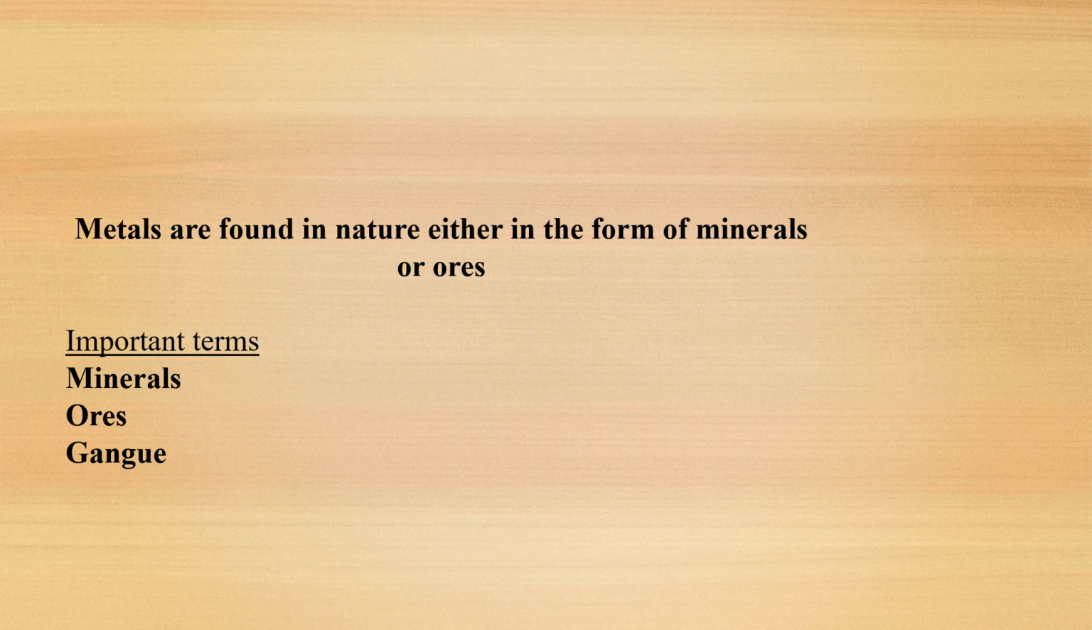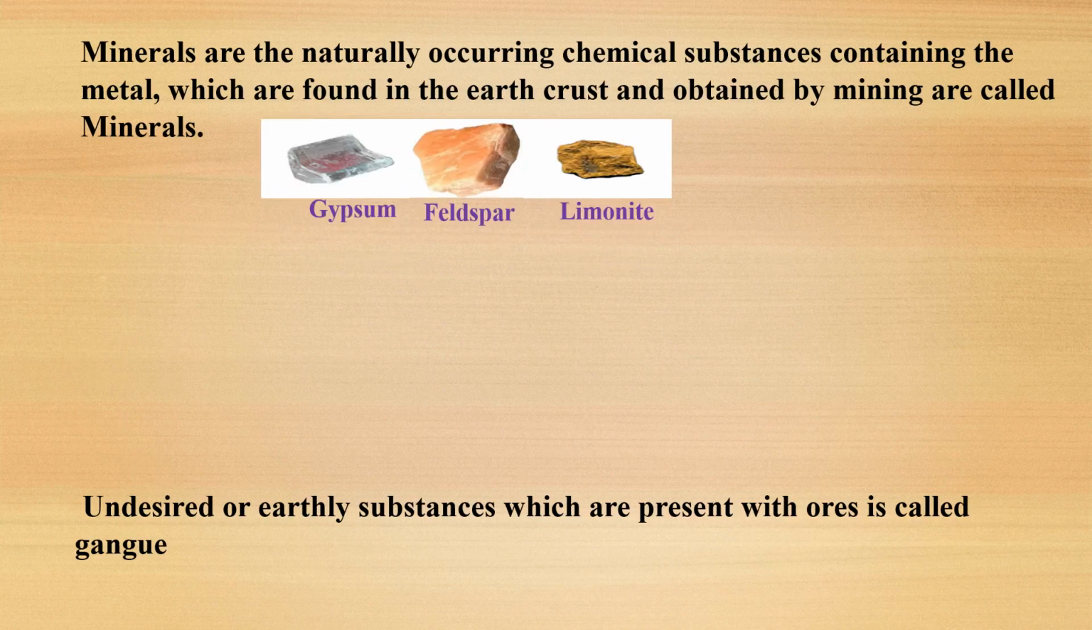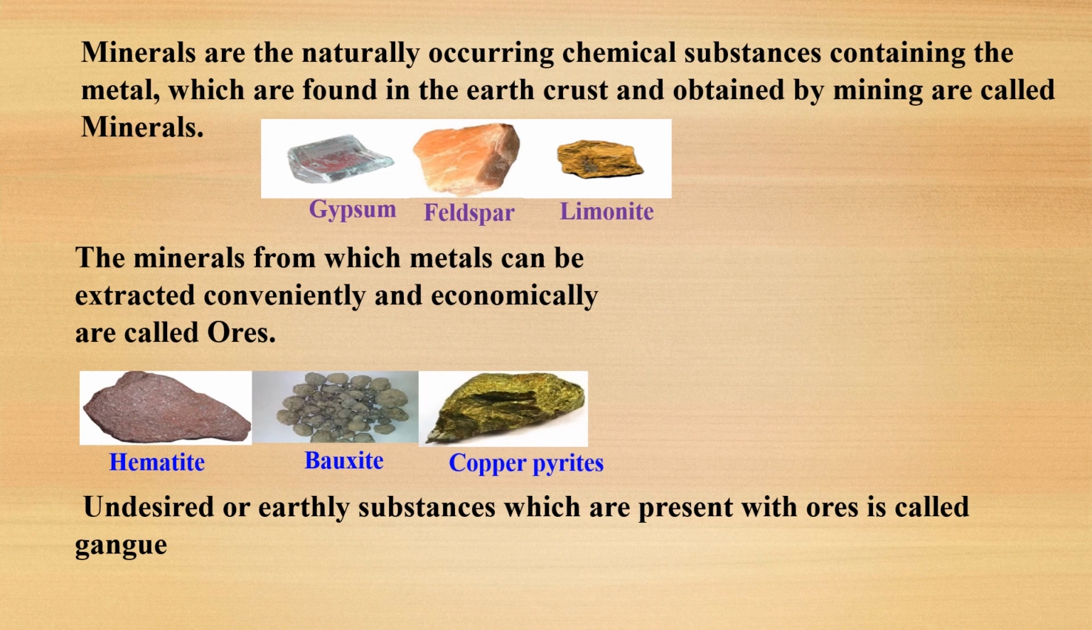In the beginning of this chapter, we are going to discuss three important terms. One is minerals, second is ores, and third is gangue. Let us discuss those three terms one by one. The first one is minerals. Minerals are naturally occurring chemical substances containing the metals, which are found in the earth's crust and obtained by a process called mining. Some examples of minerals are gypsum, feldspar, and limonite.